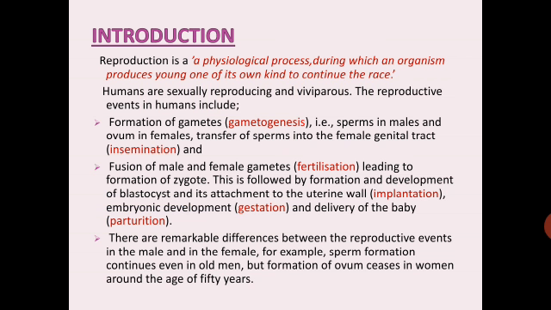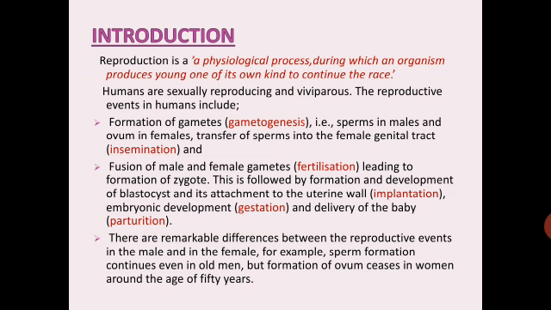That is, sperms in males and ovum in females are produced during gametogenesis. After the formation of the gametes, the next step is transfer of the gametes, that is, transfer of sperms into the female genital tract. That process is called insemination.